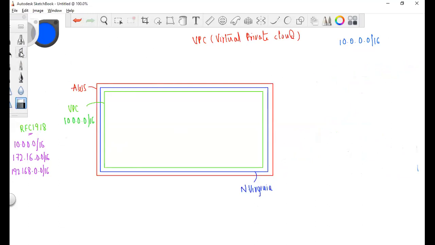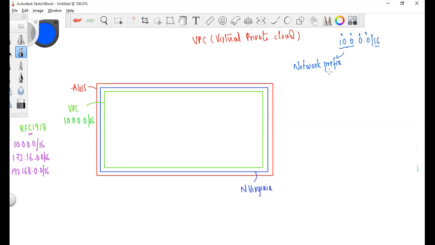Now, coming to this, it looks like an IP address, but there is a /16. In a network, /16 represents the first 16 bits. See, you have 4 octets, 8, 8, 8, 8, right? So /16 is the first 16, which represents the network prefix.